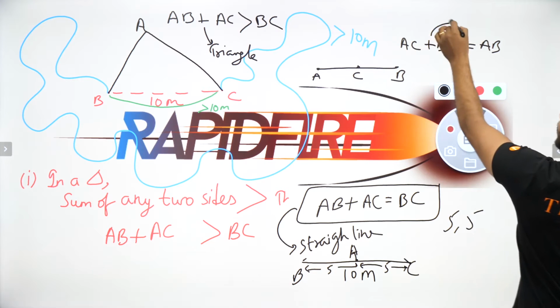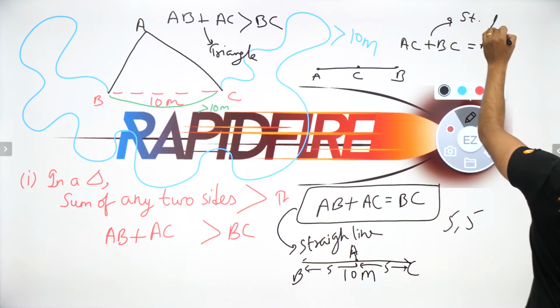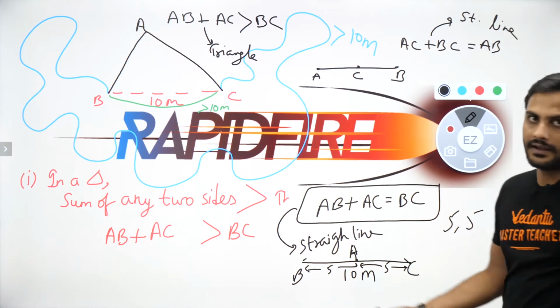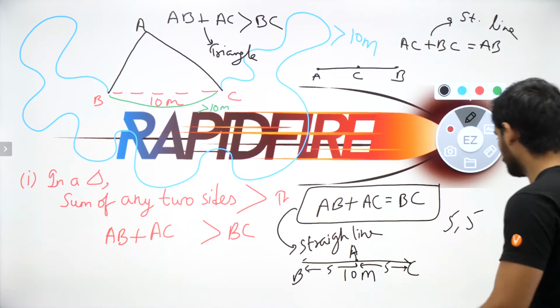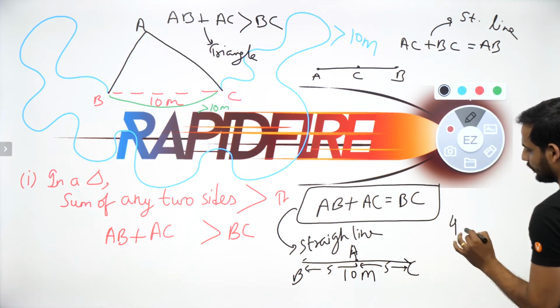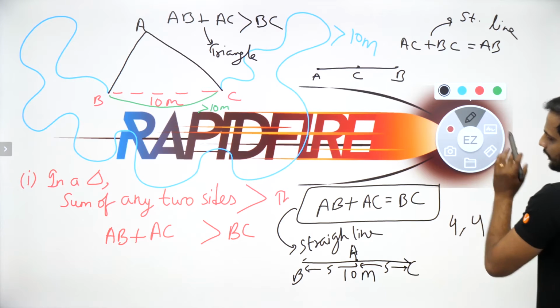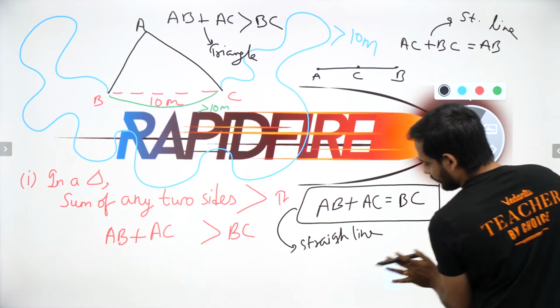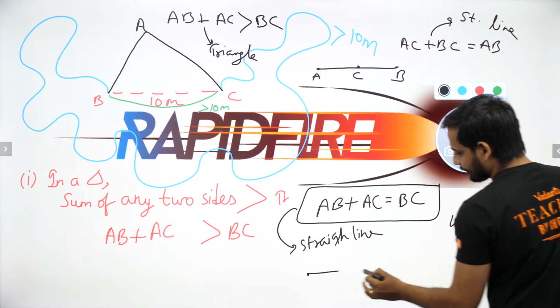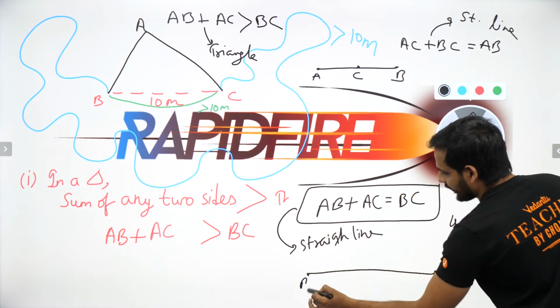When it is equal, you are getting a straight line. What happens if it is less? So let us keep it less, 4 and 4. Now, since it is 4 and 4, this is my BC, which is 10 meter.